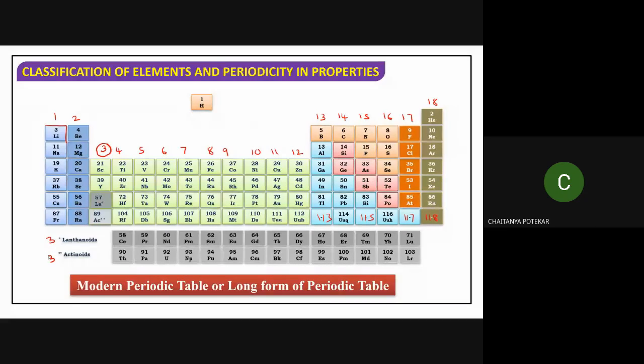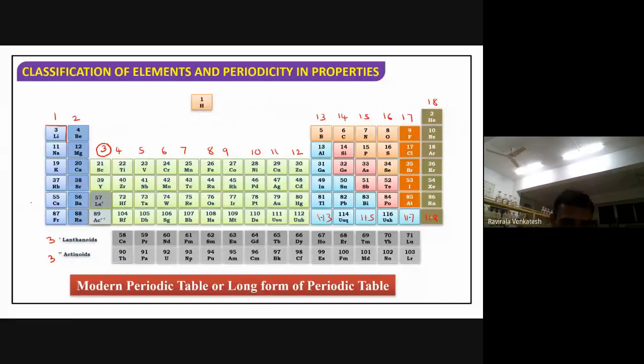Remember one thing: lanthanides have 14, actinides also have 14, and here it has 4. So you have 32 elements in the third group. Now, which period is the longest one?